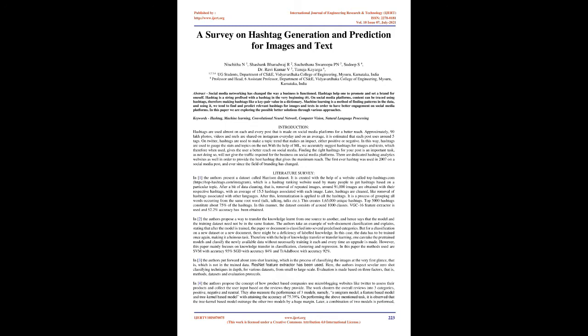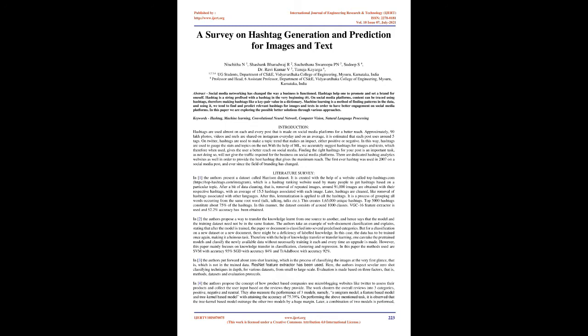On social media platforms, content can be traced using hashtags, therefore making hashtags like a key-value pair in a dictionary. Machine learning is a method of finding patterns in the data, and using it, we tend to find and predict relevant hashtags for images and texts in order to have better engagement on social media platforms. In this paper we are exploring the possible better solutions through various approaches.